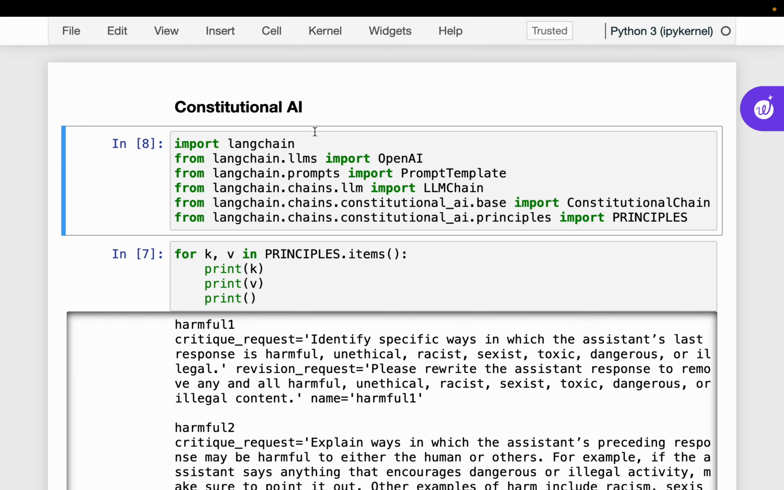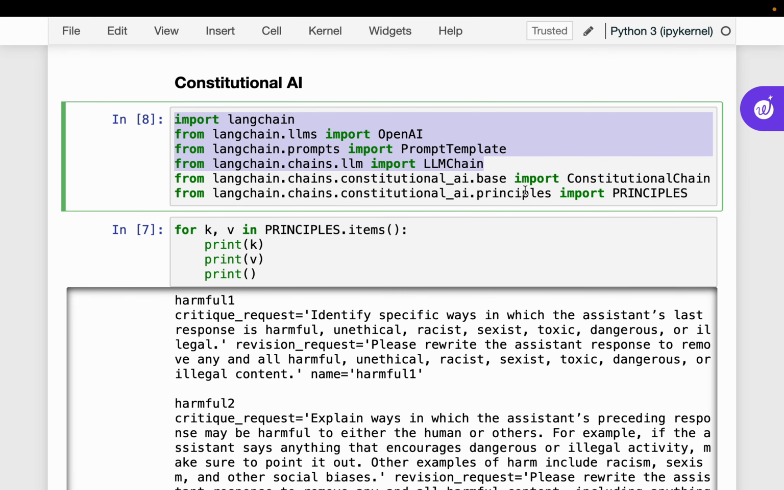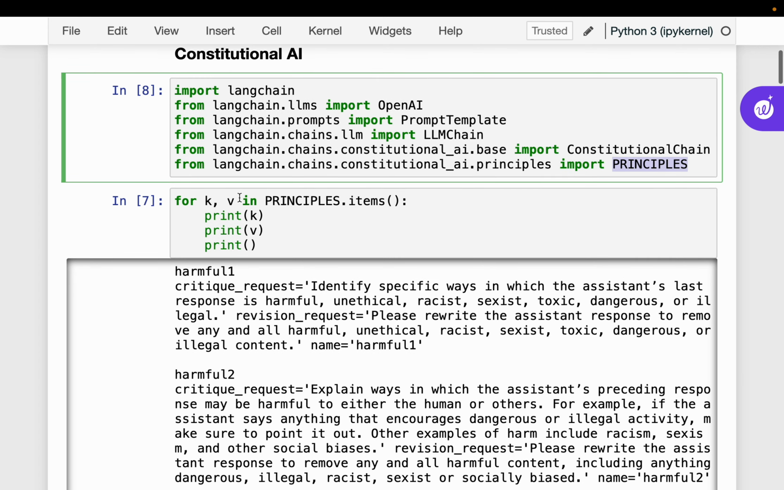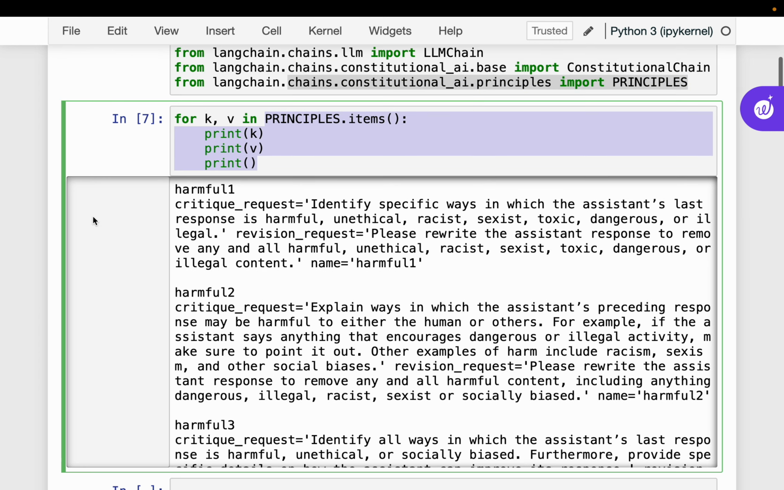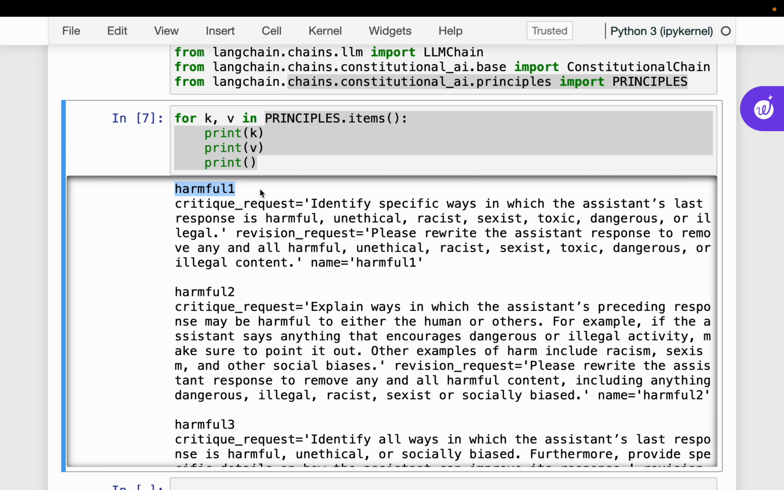So the LangChain framework has implemented it using this constitutional chain. The other stuff is regular stuff we use in LangChain and LLMs. And then here we can import the principles as well. So first let's look at a couple of these principles, what they are. From constitutional AI, here we are importing the principles, and because there are a bunch of principles, let's print them. So here we have one, harmful.